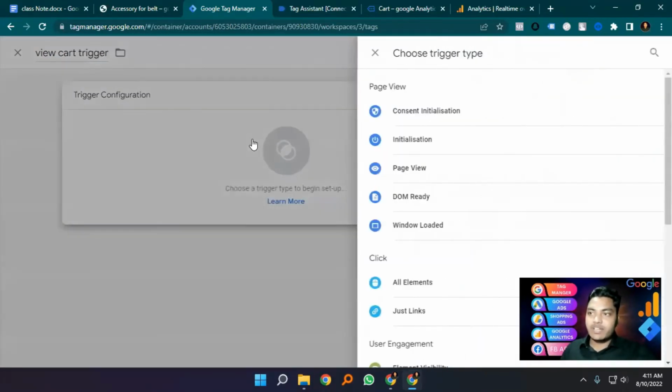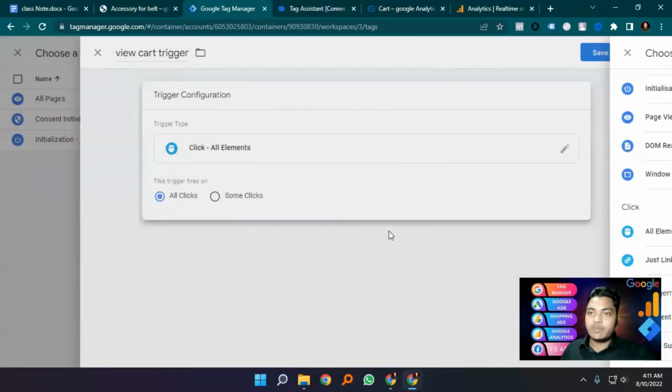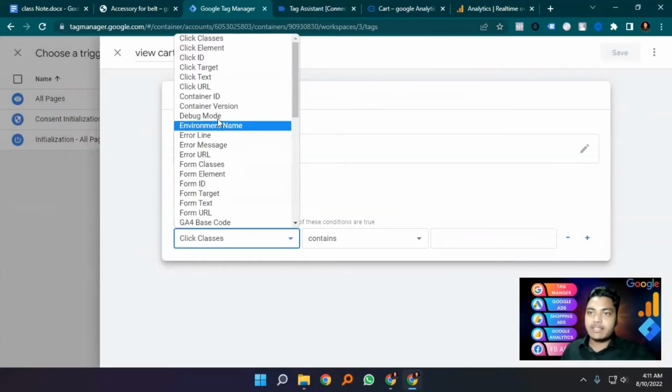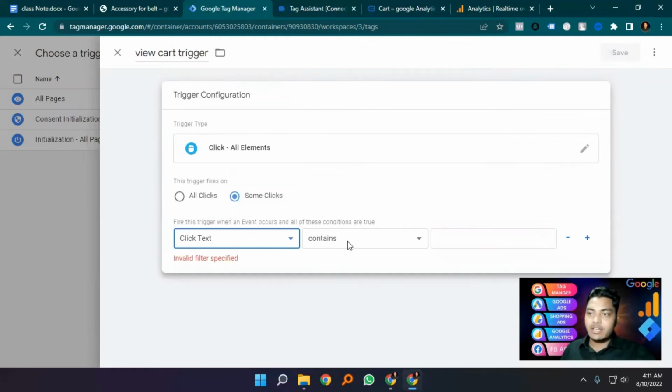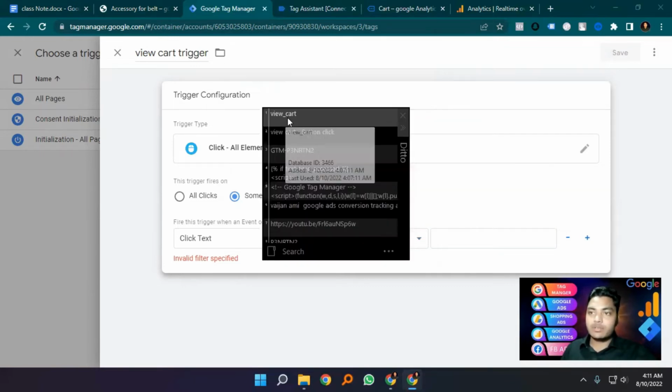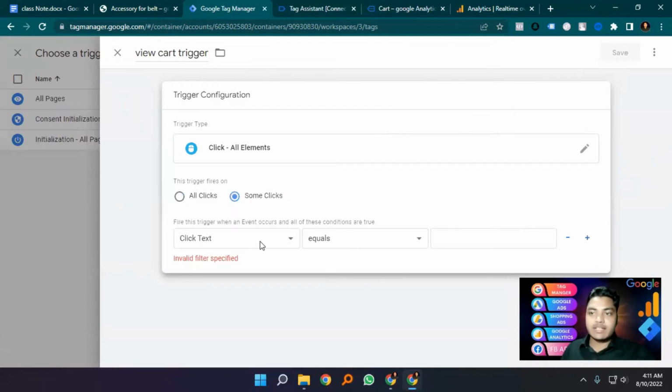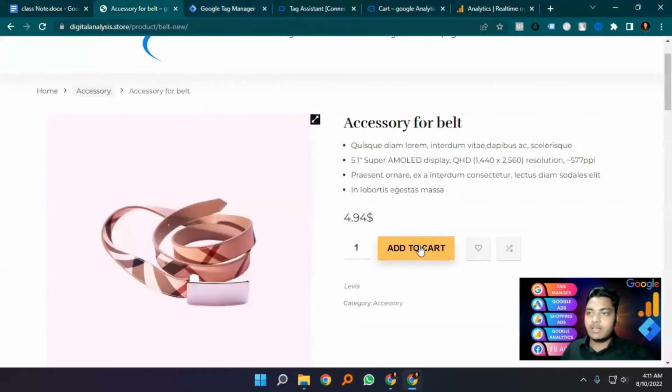I'm selecting a trigger. Now I'm selecting all elements. Here is some click. We can track like this: click text, content, or equal. We select equal because of the view cart button, not another, and selecting again. So click text equal view cart. And I'm again clicking add to cart.